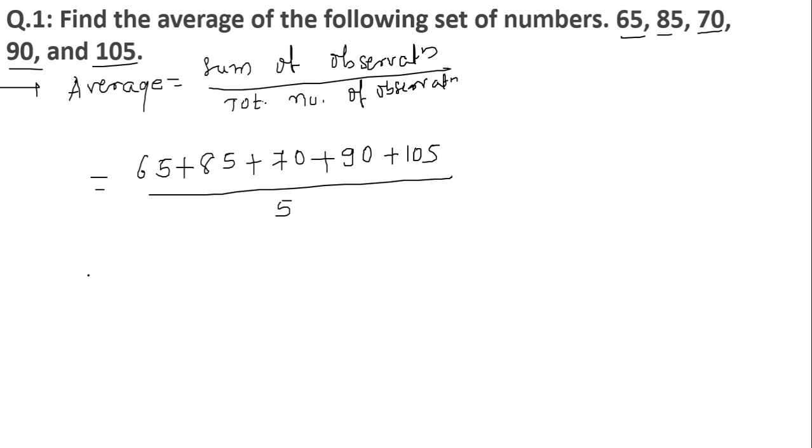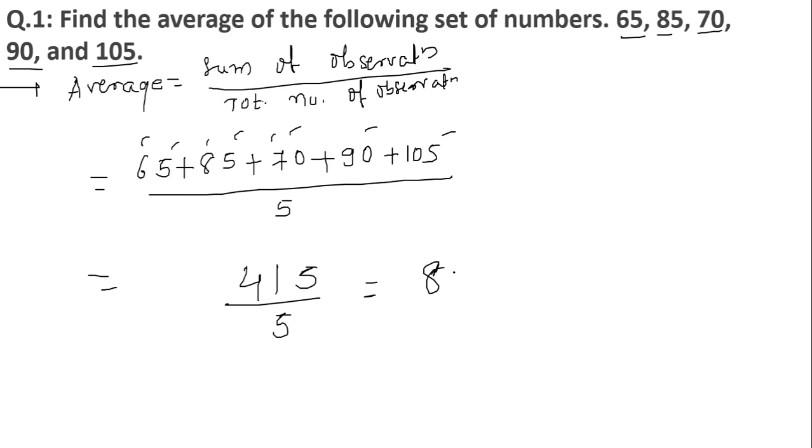So the summation: 5 plus 5 is 10, 0, 0, 5, 15, 5 carry 1. 6 and 1 is 7, 7, 14, 14 and 7 is 21, 22. This will give us the total, 415, divided by 5. Just do it slowly. The calculation is not much difficult, but if you are careless about the calculation, then it will go wrong. It's a simple thing, so do not ignore these small things.